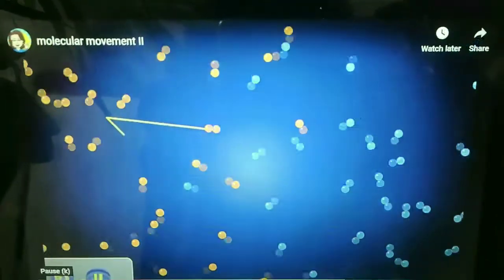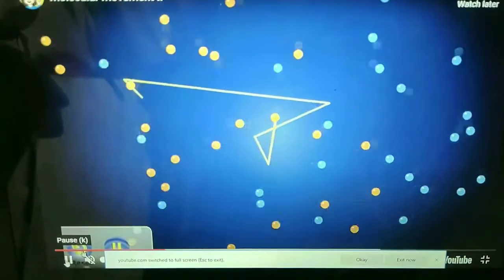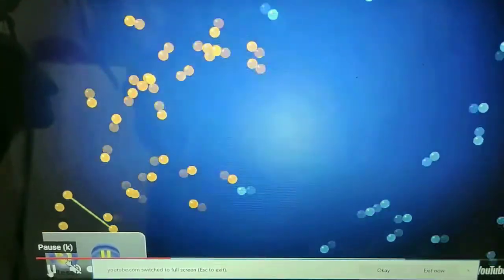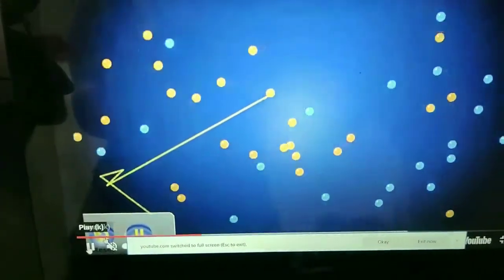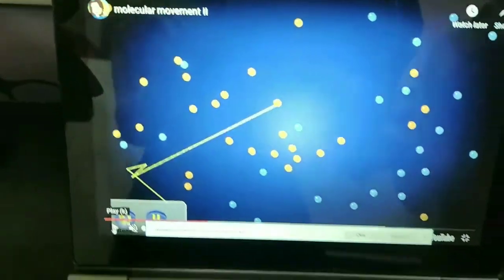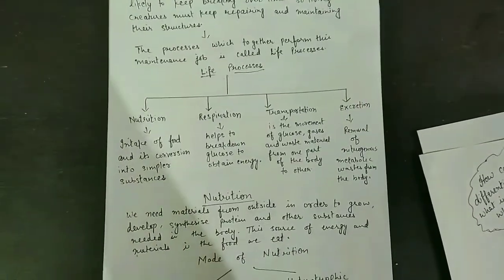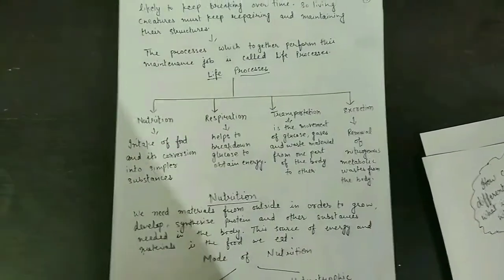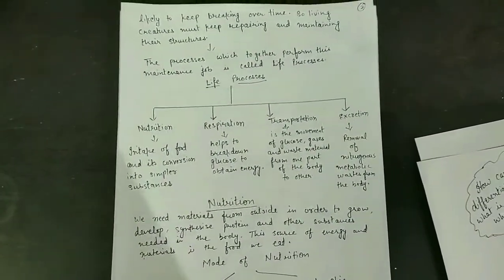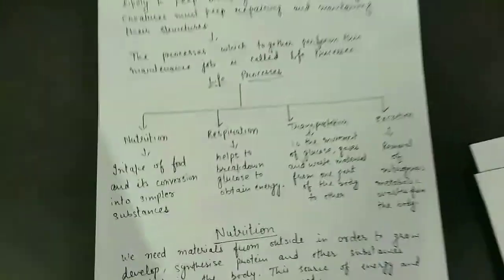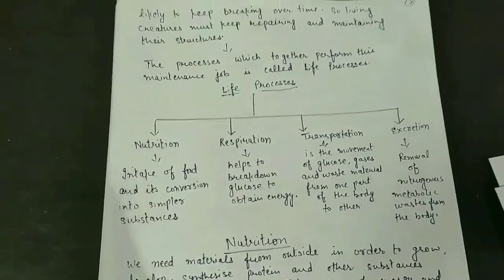Yes, as we know, organs are made up of tissues. Tissues have cells and cells have smaller components in them. Because of the effect of the environment, this organized, ordered nature of living structure is likely to keep breaking over time. So living creatures must keep repairing and maintaining their structures. The processes which together perform their maintenance job are called life processes.